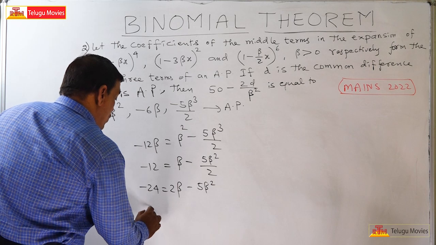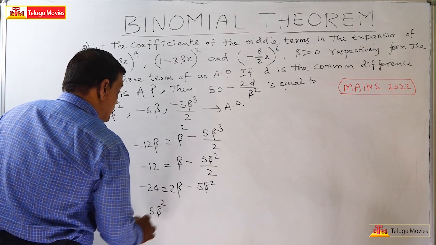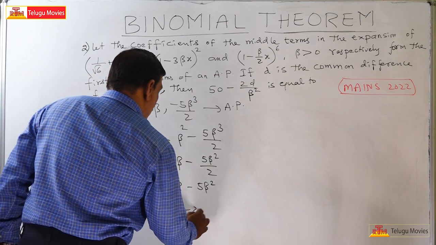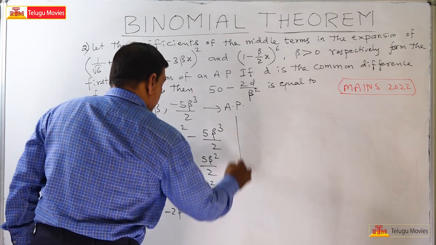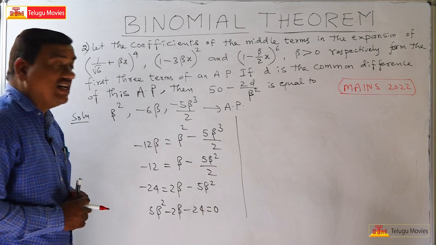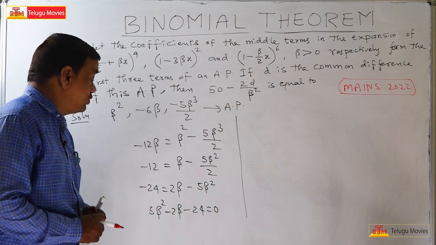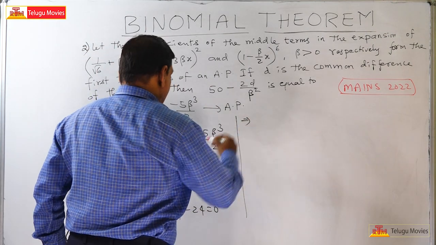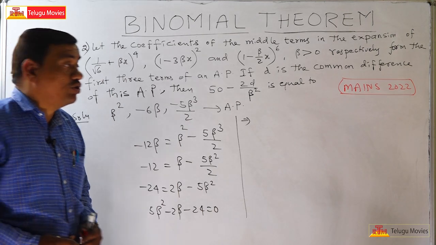Now this is a quadratic equation: 5 beta square minus 2 beta minus 24 is equal to 0. Now let us factorize 5 beta square minus 2 beta minus 24. We will get the factors from 5 into minus 24.